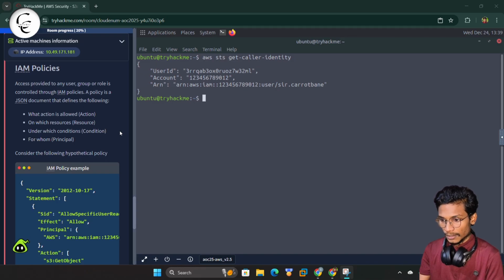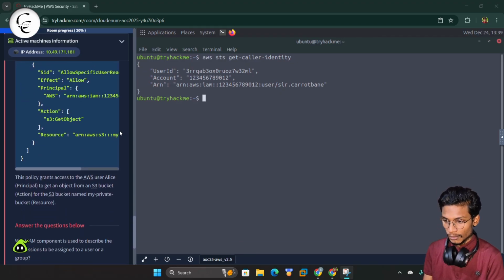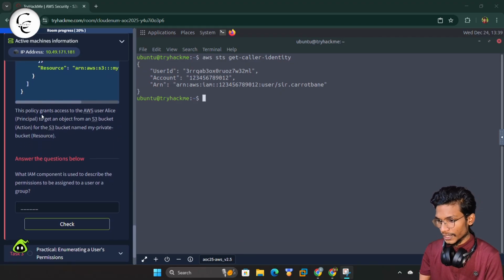These are nothing but the access provided to a user, a group, or role through the IAM policies. A policy is a JSON document that defines which actions are allowed, on which resources, under which conditions, and for whom. So these are some of the information about IAM in the AWS service.